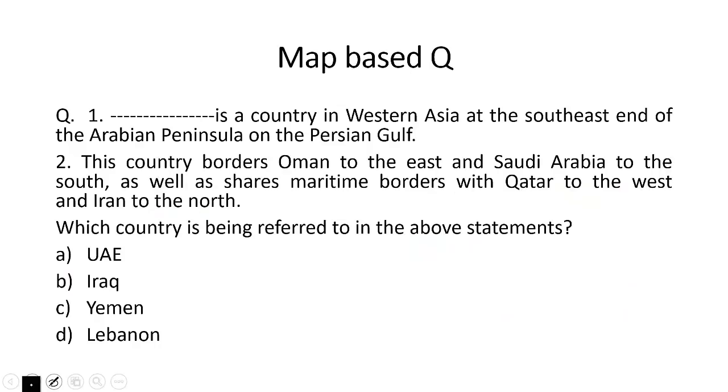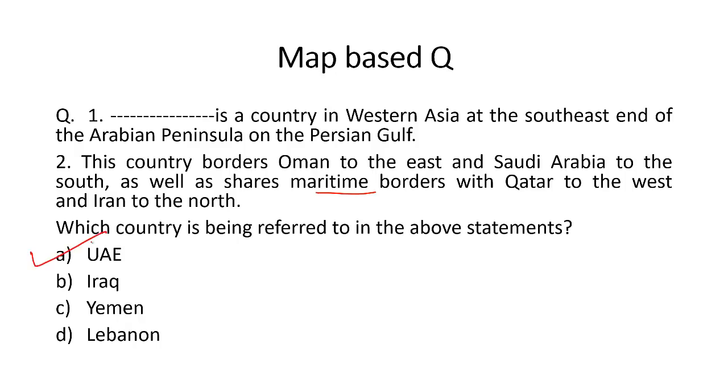Map-based question. It's a country in Western Asia at the southeast end of the Arabian Peninsula on the Persian Gulf. This country borders Oman to the east and Saudi Arabia to the south, as well as shares maritime borders with Qatar to the west and Iran to the south. Which country is being referred to in the above statements?